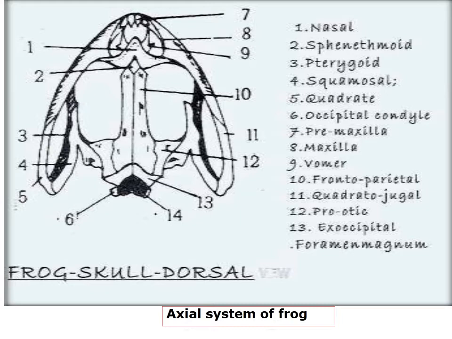The inner arch of the upper jaw is composed of two membrane bones, known as the palatine and pterygoid.